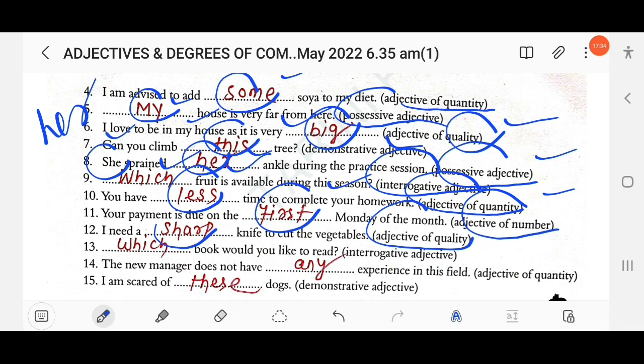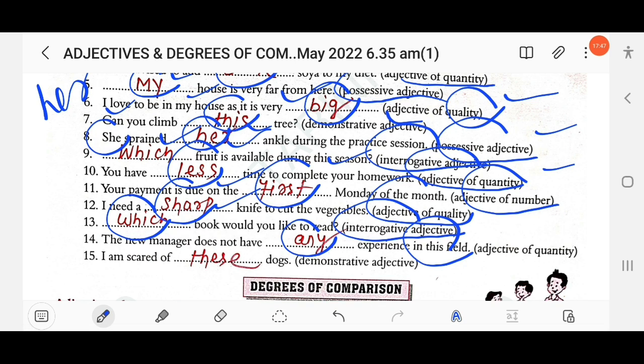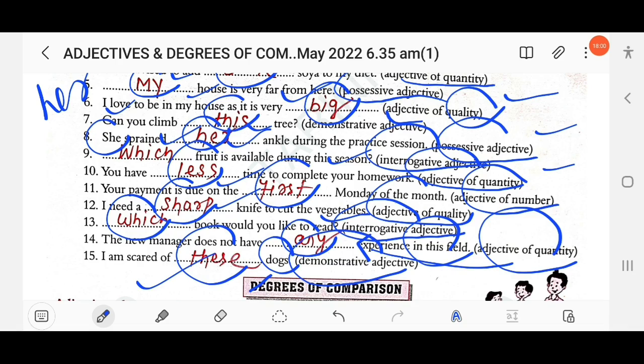Then next, I need a dash knife to cut the vegetables. Adjective of quality. I need a sharp knife. Then next, dash book would you like to read? Interrogative adjective. Which book? Next, the new manager does not have dash experience in this field. Any experience. So here adjective of quantity is provided, so you have to mention any. Then next, I am scared of dash dogs. Demonstrative. So here plural is given. Dogs. So you have to mention these, not this. Clear?